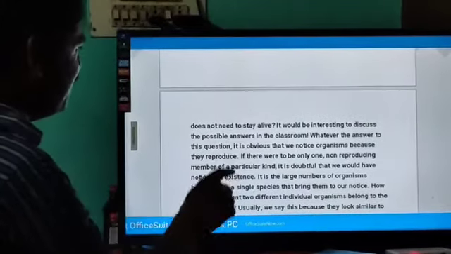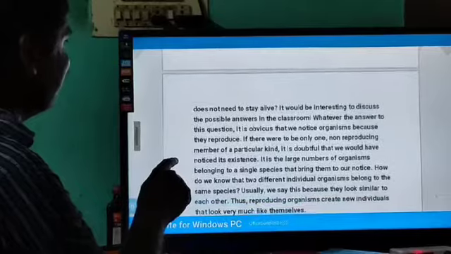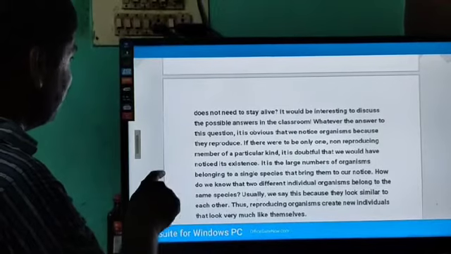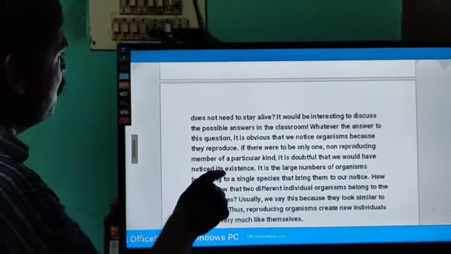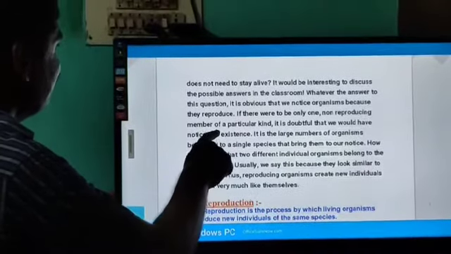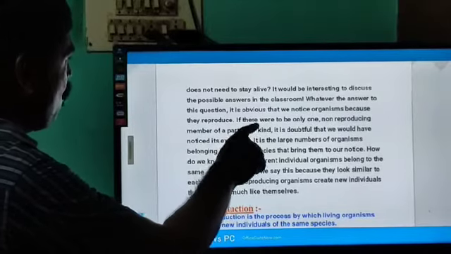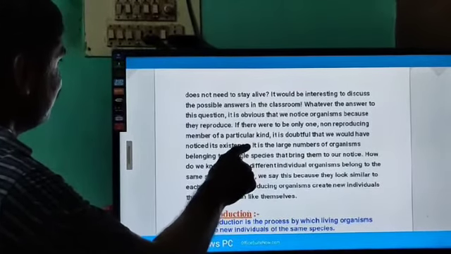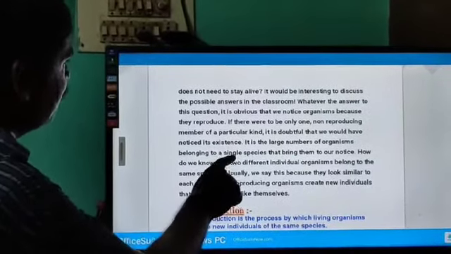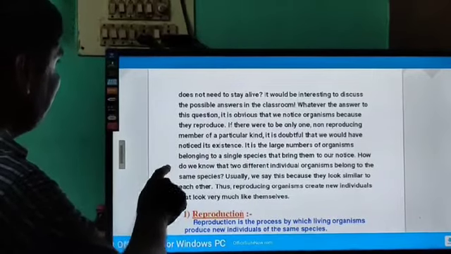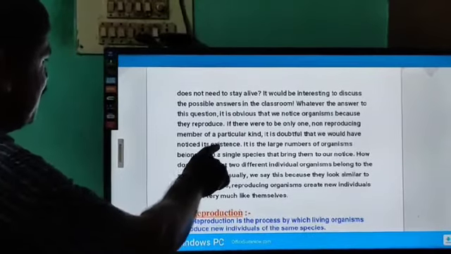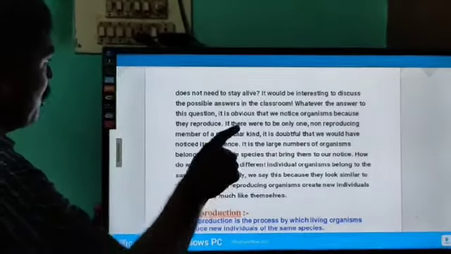It would be interesting to discuss the possible answer in the classroom. Whatever the answer to the question, it is obvious that we notice organisms because they reproduce. If there were only one non-reproducing member of a particular kind, it is doubtful that we would have noticed its existence. It is the large number of organisms belonging to a single species that brings them to our notice.